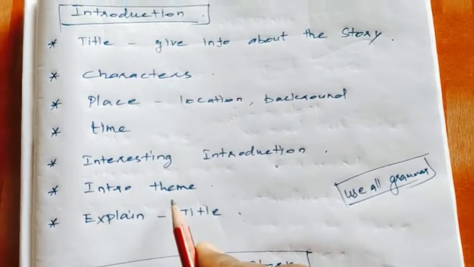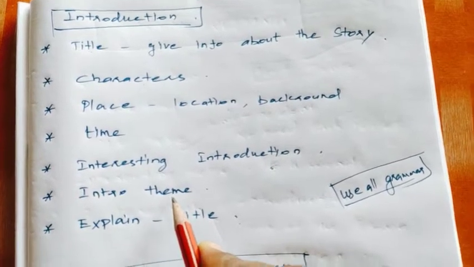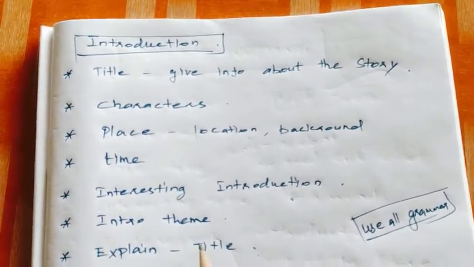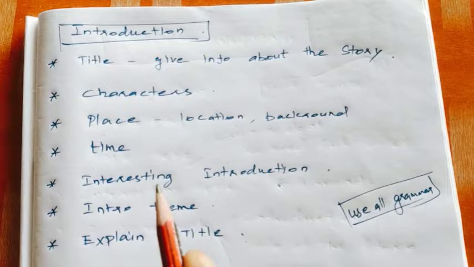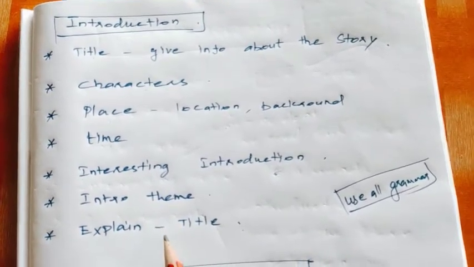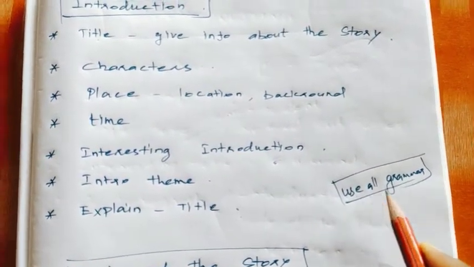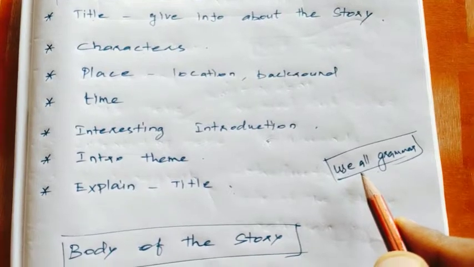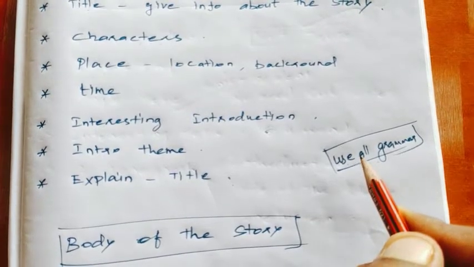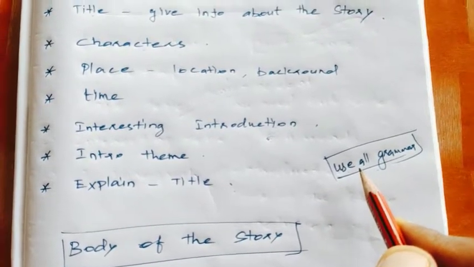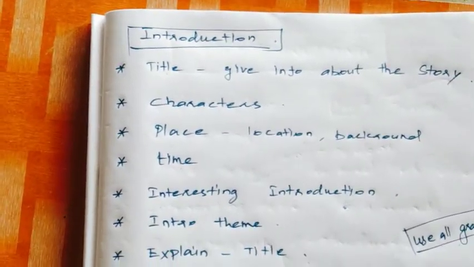Intro theme. We want to give an introduction about the theme and the story. Explain the title. First I told you the title should give some information about the story. So in the introduction part we want to explain the title. I already told you we want to use all the grammar: articles, modals, tenses, active and passive voice, reported speech, determiners, everything we want to use. So the introduction part is over.